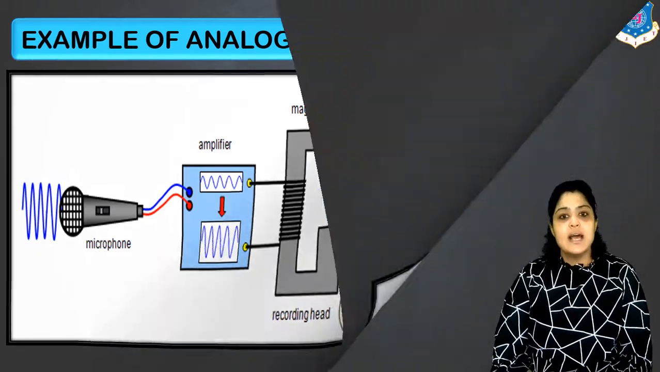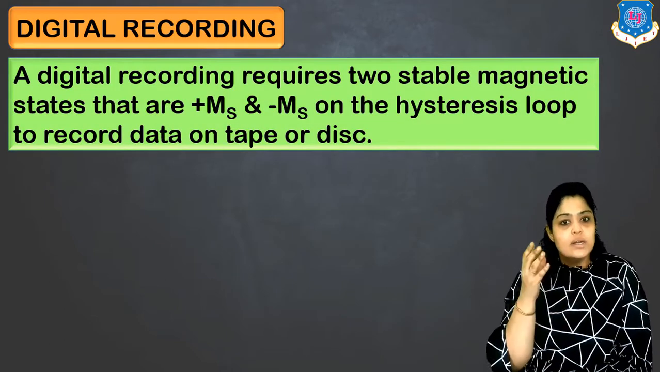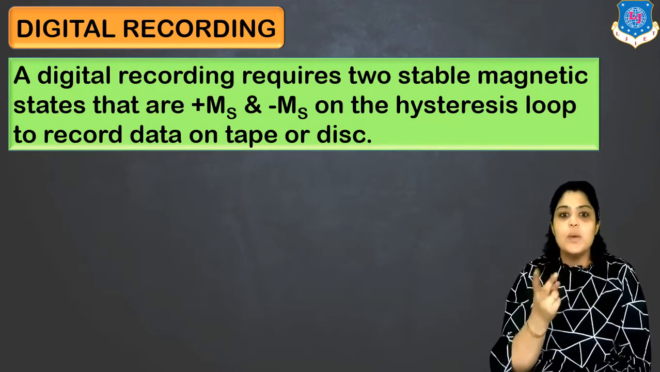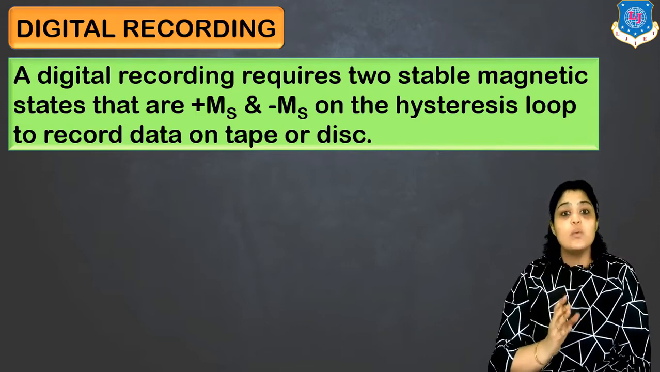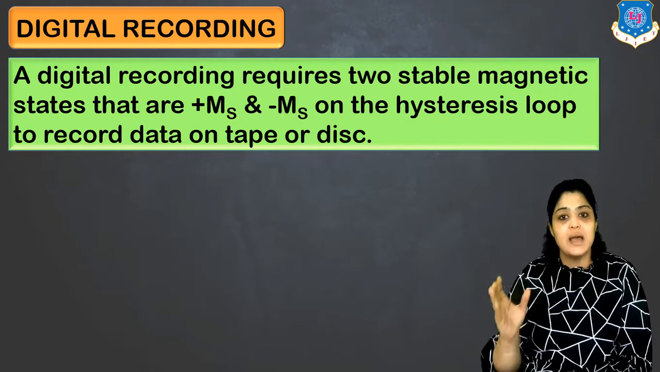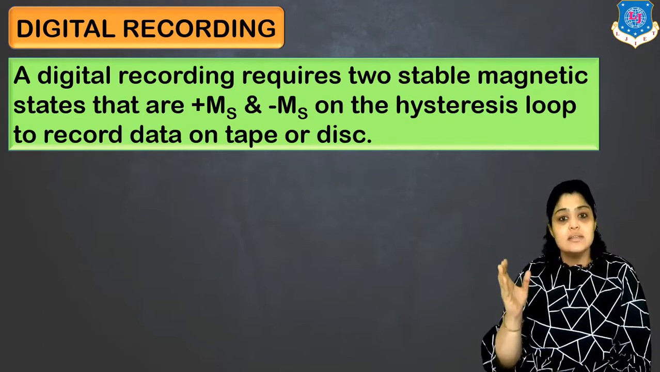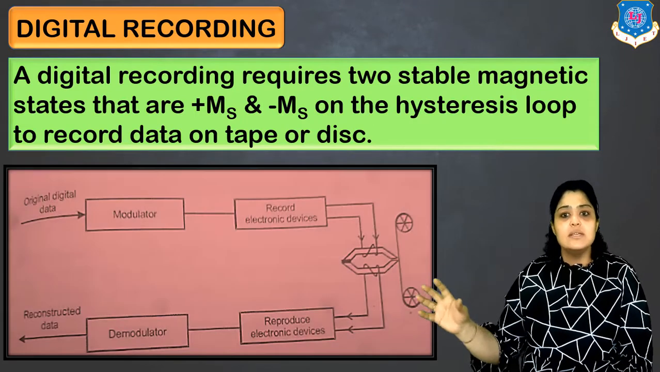Now let's discuss what is digital recording. If I consider the word digital, that means it should deal with two values, 1 and 0. So digital recording is a system which requires two stable magnetic states, which are known as plus Mr and minus Mr on the hysteresis loop, to record the data on the tape or disc. And this is how it is achieved.